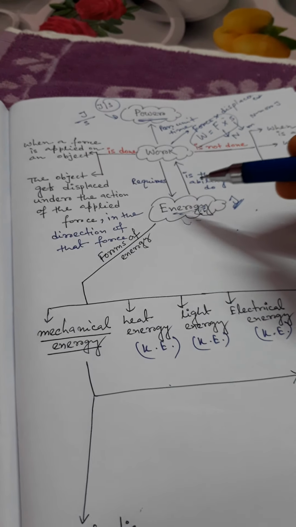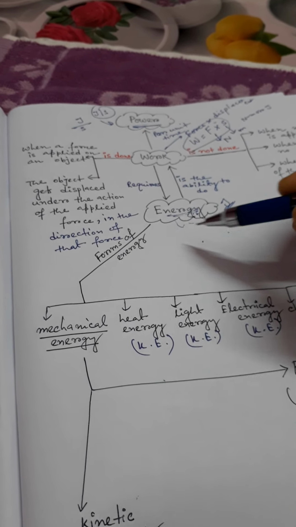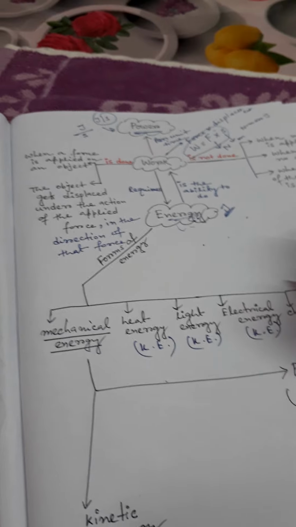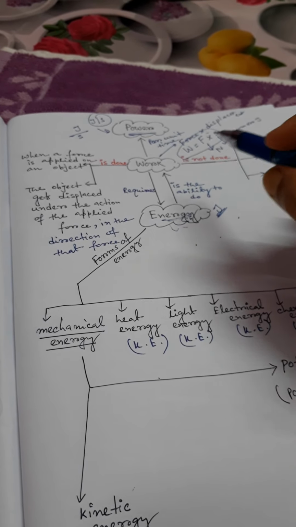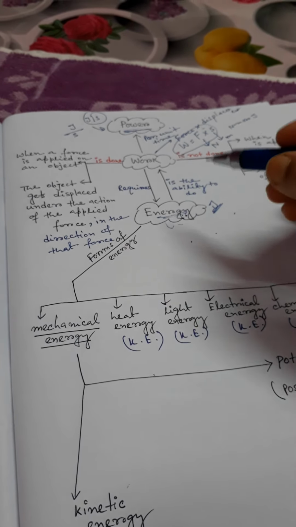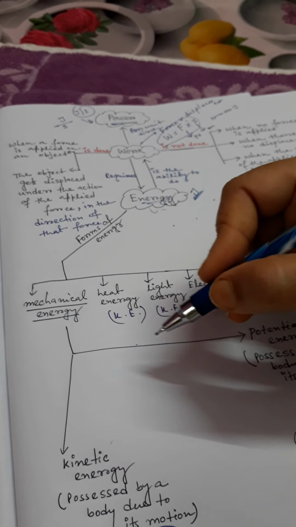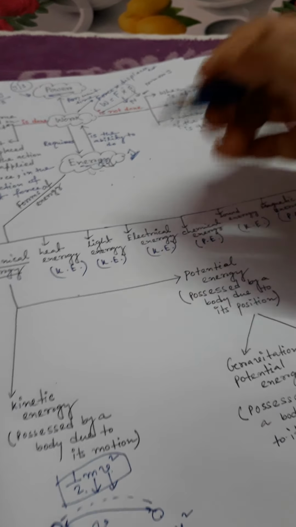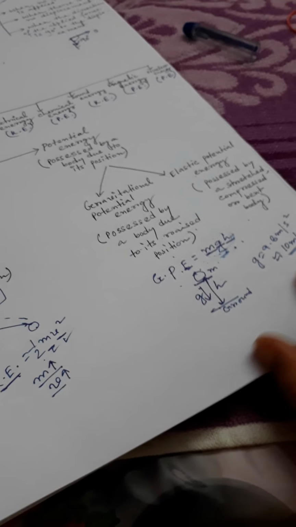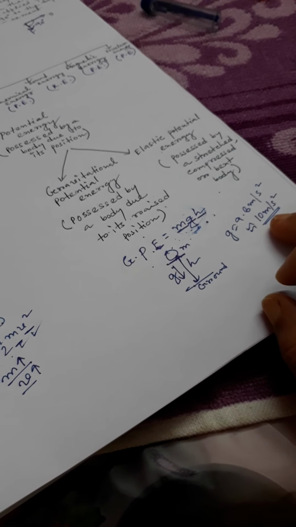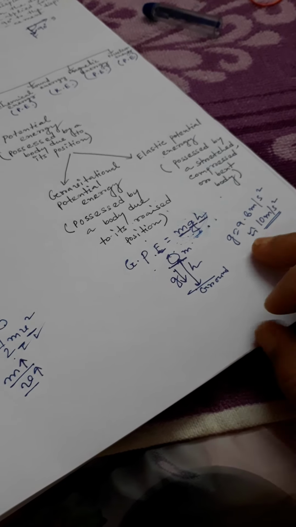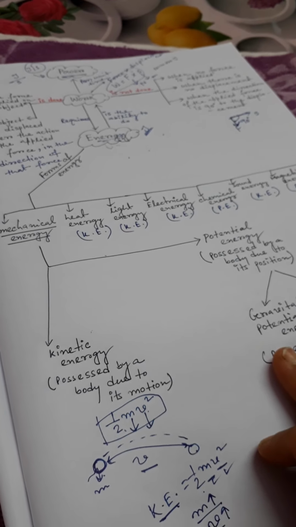What is power, what is work, what is energy, what are the forms of energy, what conditions are required for work to be done and not done, what is mechanical energy, kinetic energy, potential energy, and also their expressions, and also the value of g, 9.8 meter per second square, which is nearly equal to 10 meter per second square. Please remember those things and try to practice them.